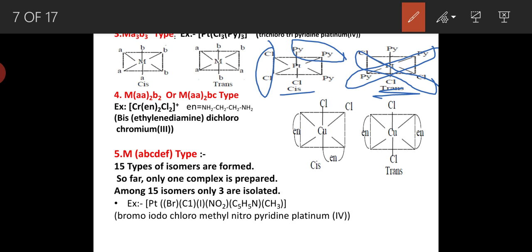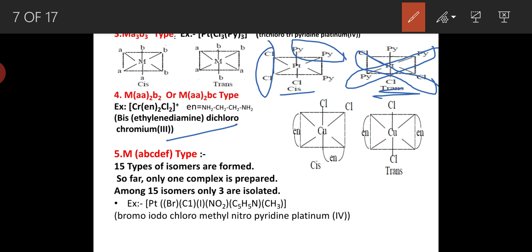Next one is the M(AA)2B2 or M(AA)2BC type of complexes containing bidentate ligands. Here the example is [Cr(en)2Cl2]+, where en means ethylenediamine, a bidentate ligand. Its name is bis(ethylenediamine)dichlorochromium(III) complex.